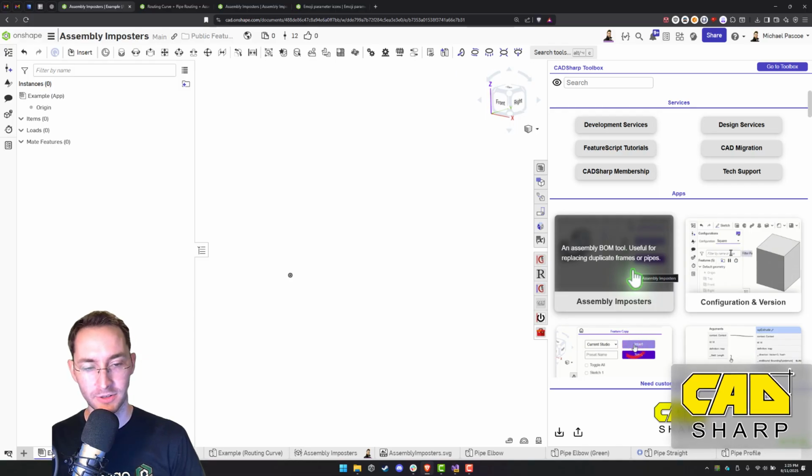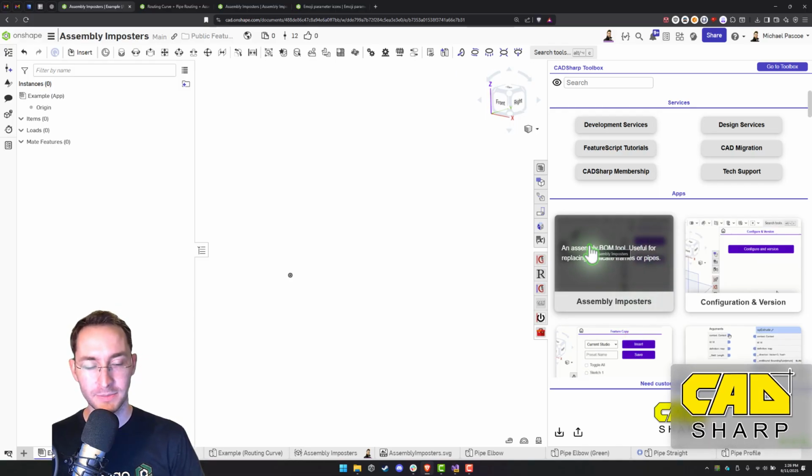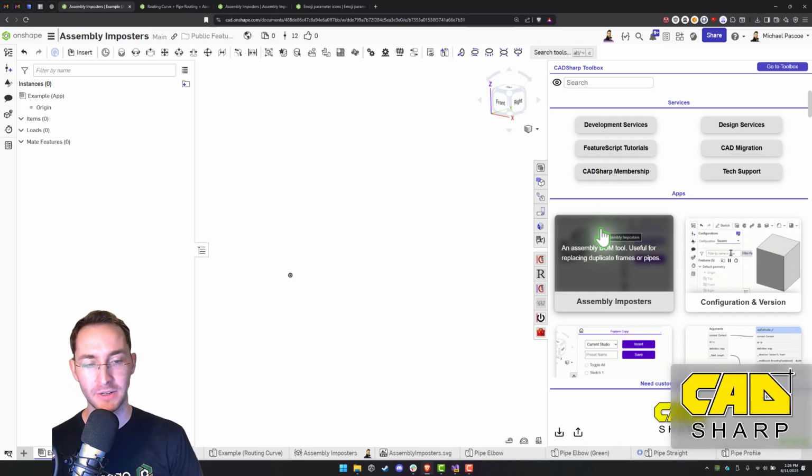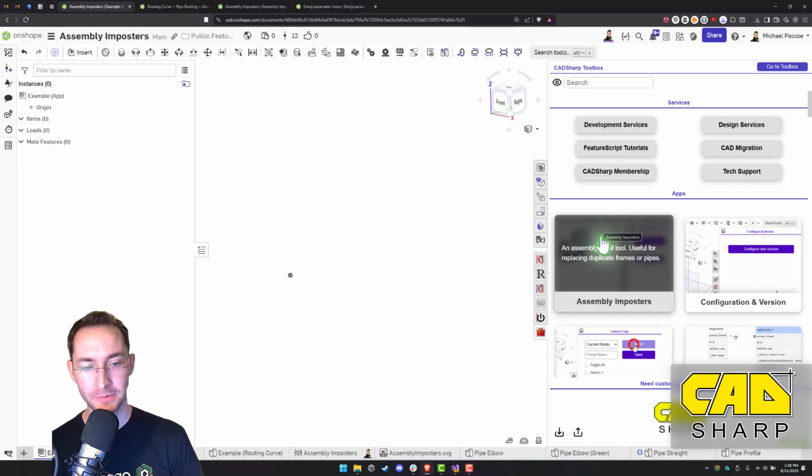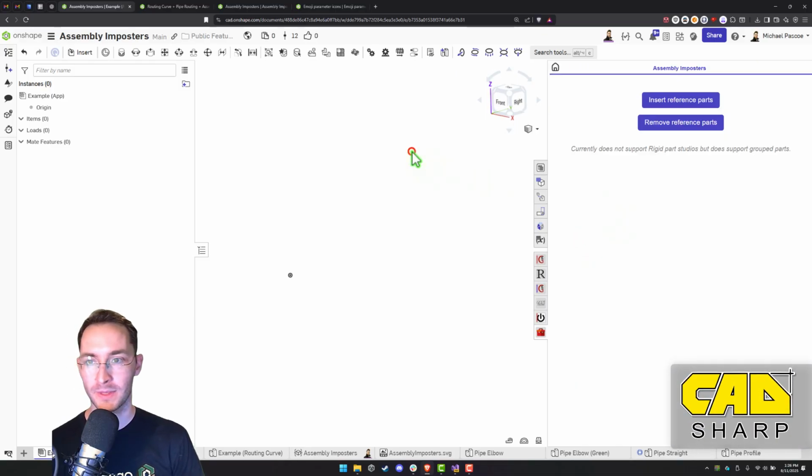So this tool is for inserting reference parts or parts that have been predefined somewhere. You can insert them in place of imposter parts. So a quick demo to show you what this does in the end.